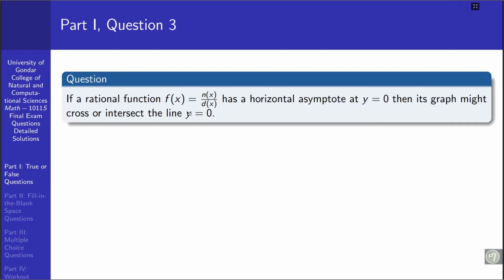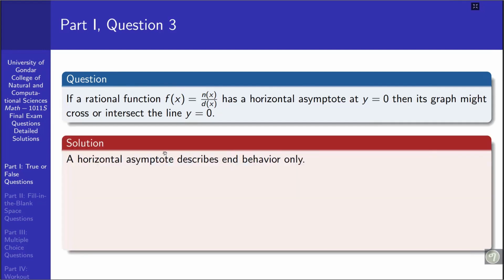You know that for such a rational function, the line y equal to 0, the x-axis, is the horizontal asymptote whenever the degree of n of x is strictly less than the degree of the denominator d of x. This horizontal asymptote describes the end behavior of the graph.